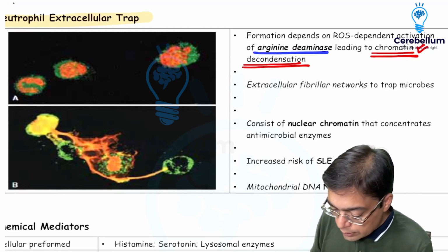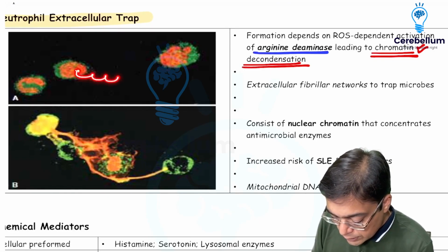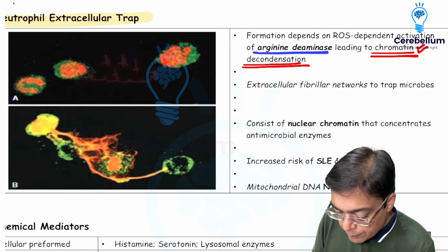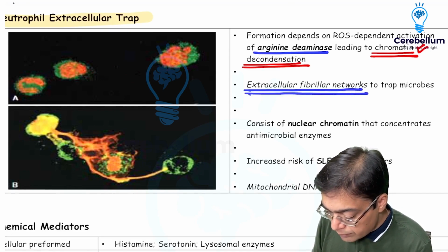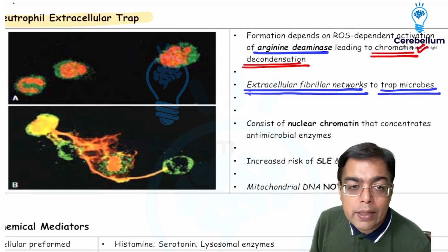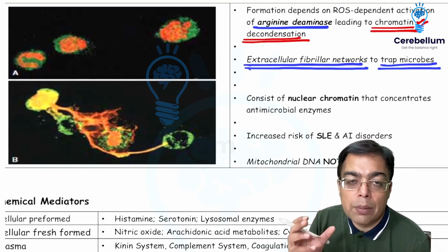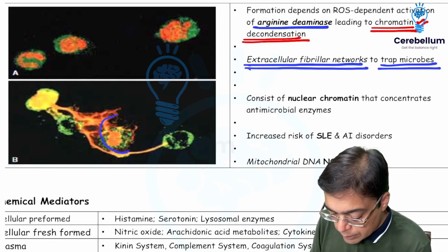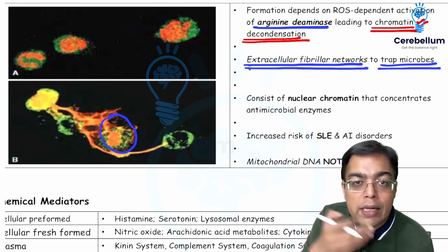What you also need to remember is that in this condition, the chromatin is going to get decondensed. It is going to come out like this, and now it is going to be trapping the bacteria. So there is an entrapment of the bacteria undoubtedly, and that is going to be taking place outside the cell. So an extracellular fibrillary meshwork is produced, and that is what is going to be useful for trapping the microorganism, right? Why is that important? Because once you have nuclear decondensation, there is going to be the presence of antimicrobial enzymes, which are responsible for killing of the trapped bacteria. But the bad point about the story is that this chromatin material now cannot re-enter inside the cell.